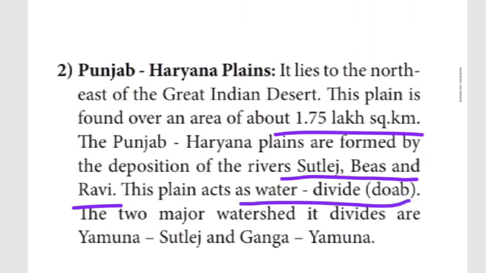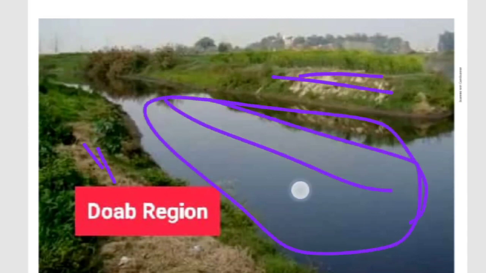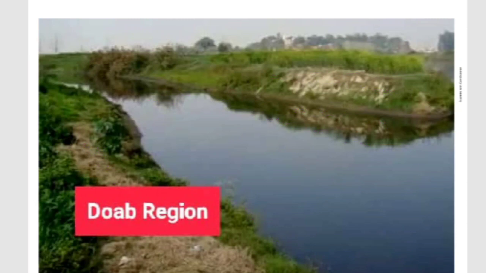The Doab region. Doab means the two major watersheds that divide it are Yamuna and Satluj, as well as Ganga and Yamuna. In between the land, there is a water area. That region is called the Doab region. This is the land area, and in between is the water area, so these lands are called the Doab region. Here I took the Ganga and Yamuna region only.